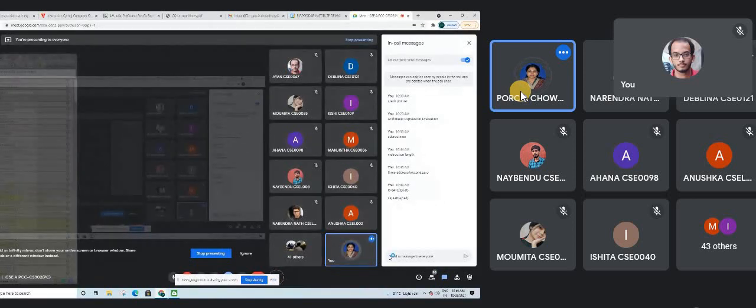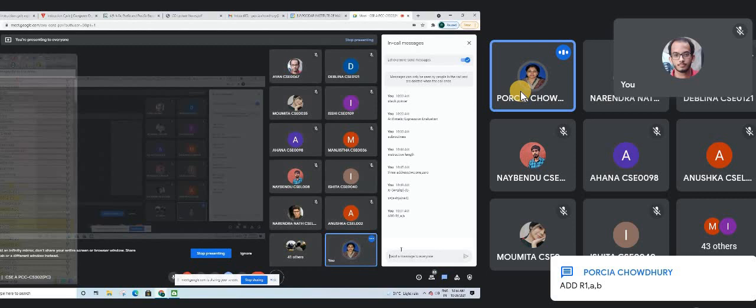So first we will do add R1, A, B. What does this line mean?